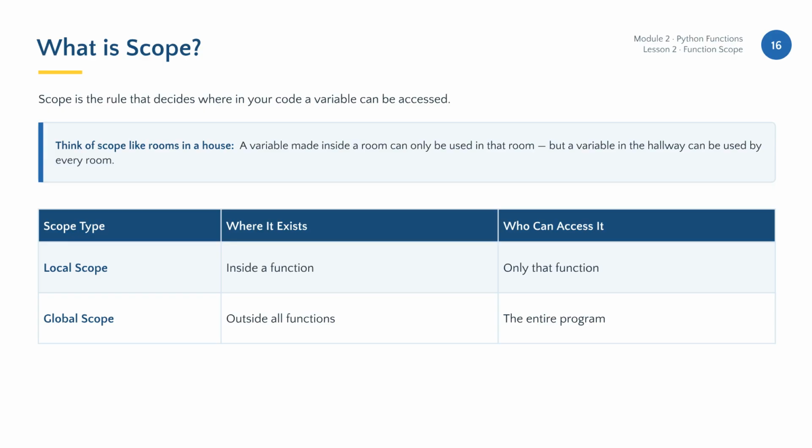Scope is the rule that determines the visibility of your variables. Think of it like rooms in a house. A variable defined inside a function is like an item in a locked room, only accessible there, while a global variable is like an item left in the hallway, accessible to everyone.